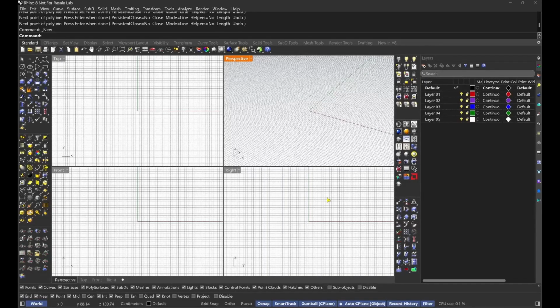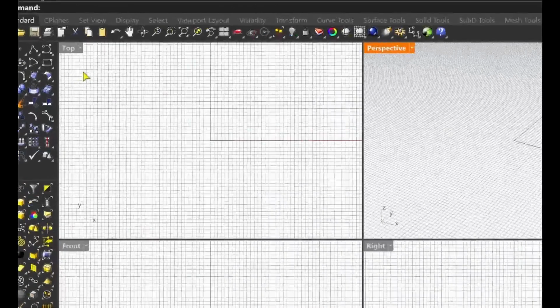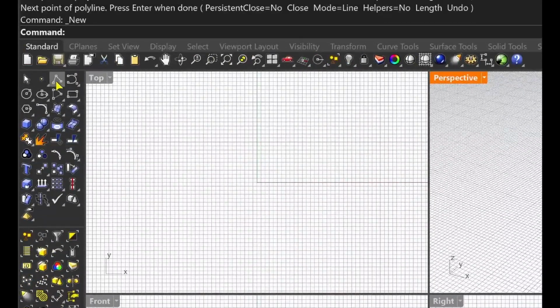Why don't we create a very basic object like a line? How do I proceed with that? Sure, let's start with a line. To create a line, you can click the line icon on the left toolbar. It looks like a diagonal line. After that, just click to specify the start point, and click again for the end point. After that, press Enter to finish the command. Do you want to try that out?